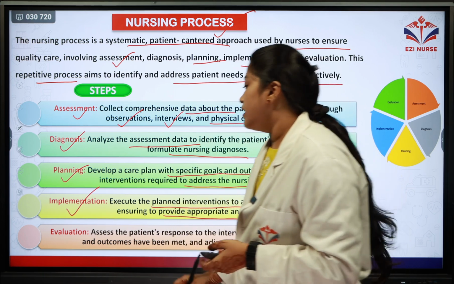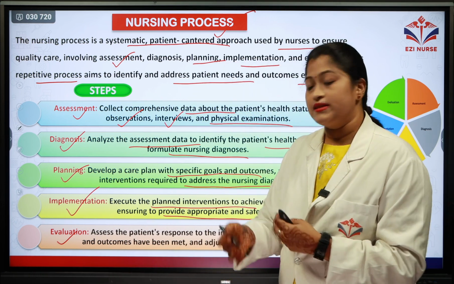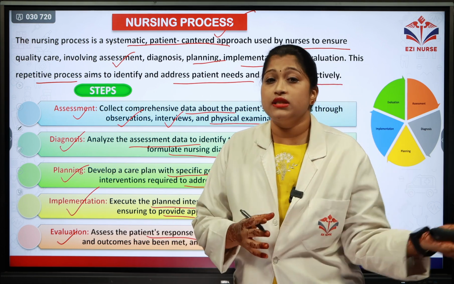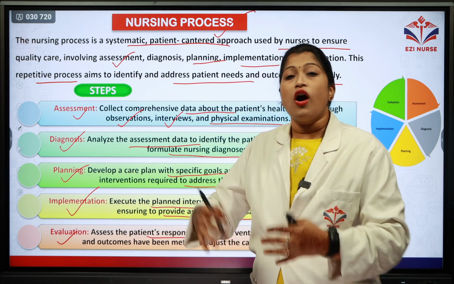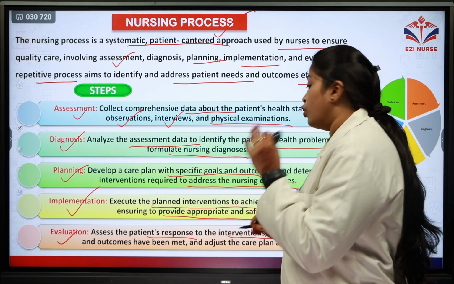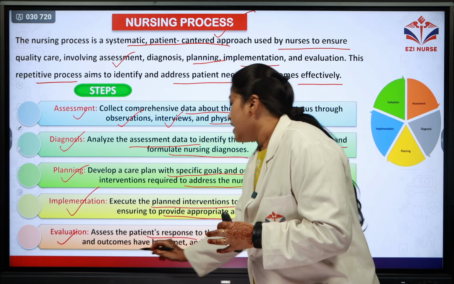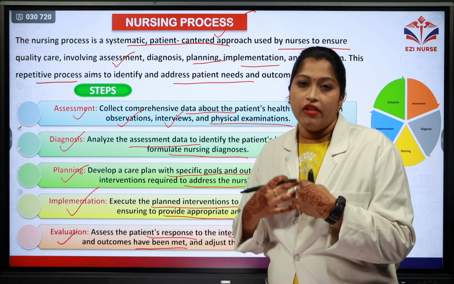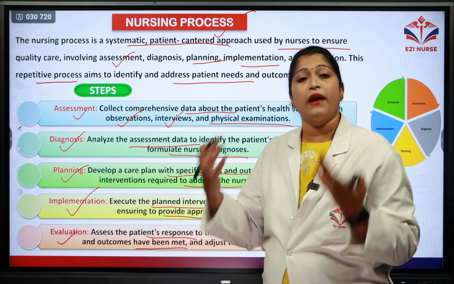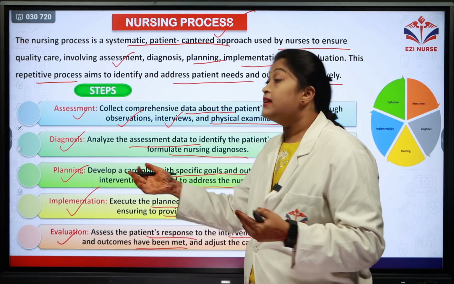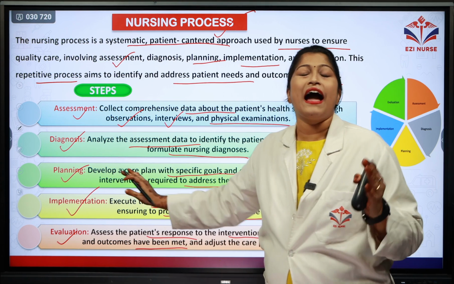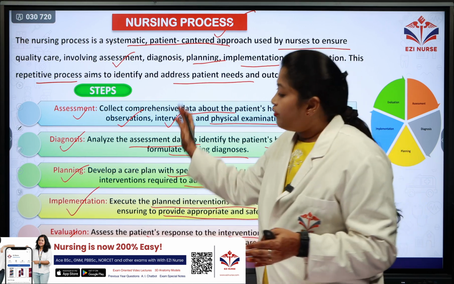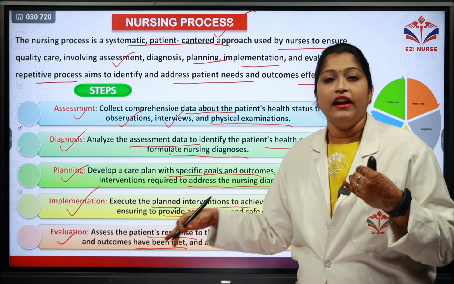And the final step is the evaluation step. Here you are assessing the patient's response. So once you are giving the care, the patient can show a positive or negative response. So you are assessing it. You're doing the interventions, you're determining if the goals and the outcomes have been met. As we know, we need to make the patient healthier. That is our outcome. If in certain situations the patient is not showing any progress, then you are again going back to the planning process. You're changing your plan of giving the care and further you're implementing it and again you are evaluating.